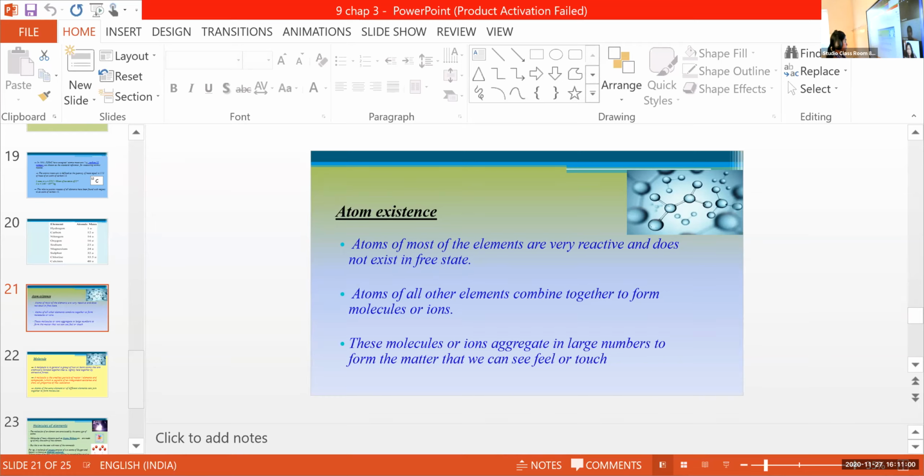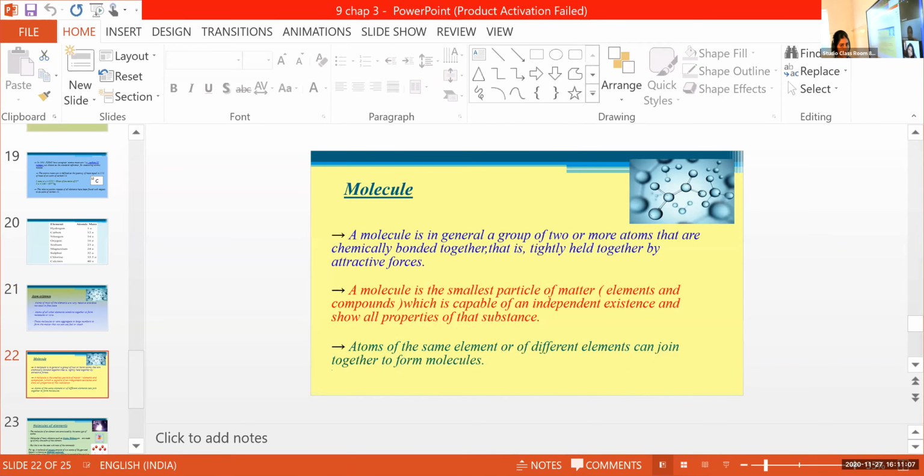Then we are going to learn molecule. What do you mean by a molecule? It's already mentioned in the last slide, right? A molecule is in general a group of two or more atoms that are chemically bonded together, that is tightly held together by attractive forces. Two or more atoms that are chemically bonded.